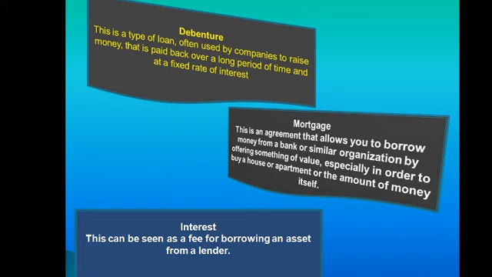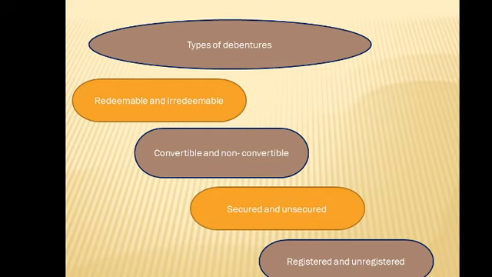Is that clear? Now, for the interest, this can be seen as a fee for borrowing an asset from a lender. When you borrow something from somebody, you have to add something on top because business is all about making profit. Add something on the money when you are paying back. Or if you gave someone money, the person will probably give you interest. All right, now let's continue.